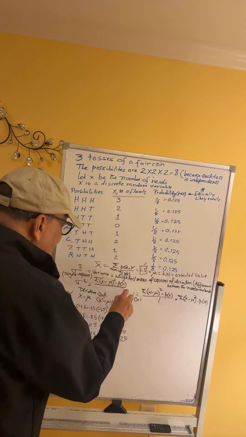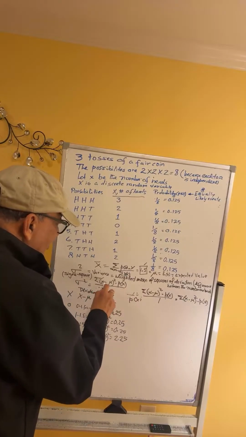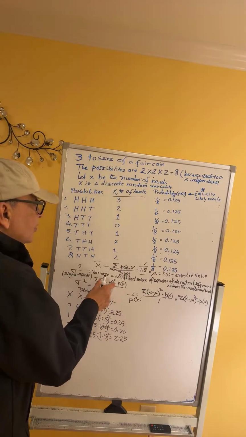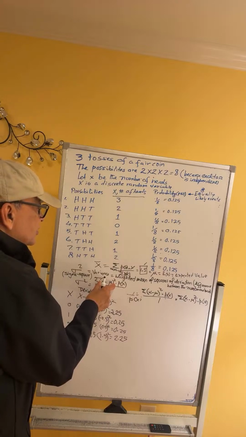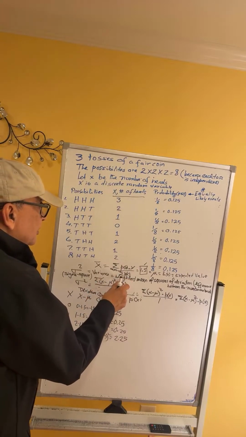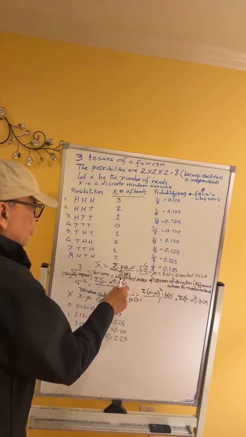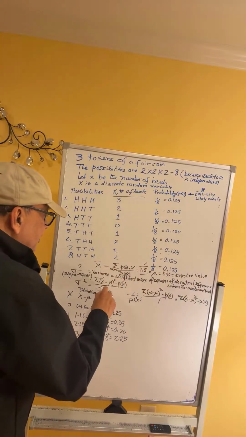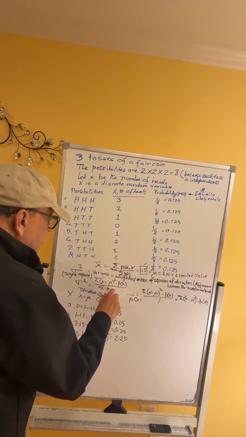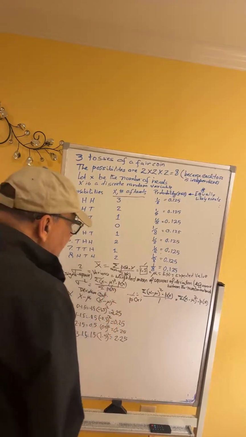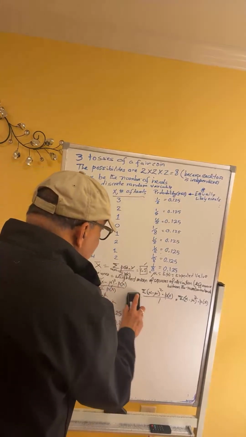Hence, by definition, it will be sigma of the square of the deviation multiplied by the corresponding probability, which is the weight, divided by the sum of the probabilities. And the sum of the probabilities is 1.